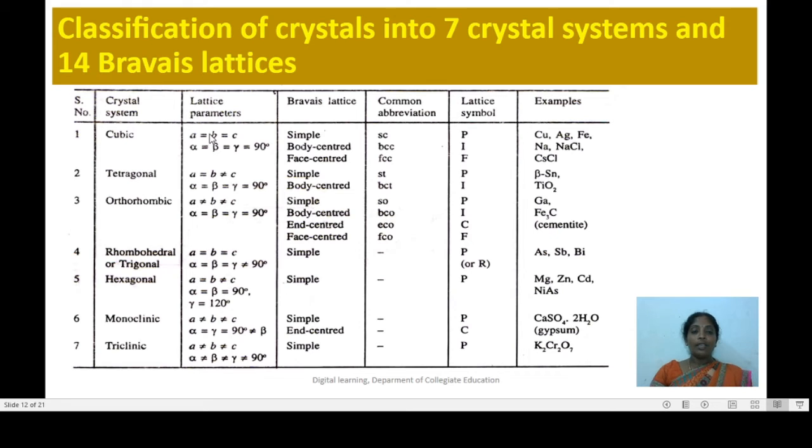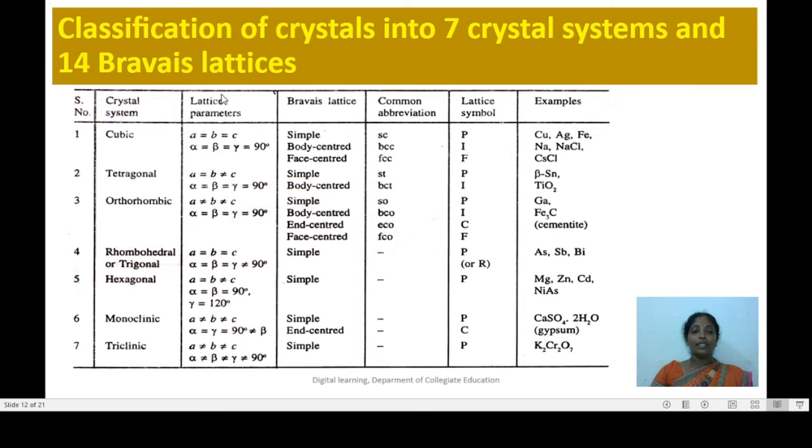Now, based on the lattice parameters, that is unit cell parameters alpha, beta, gamma and a, b, c, the crystals are classified into 7 crystal systems. The 7 crystal systems are cubic, tetragonal, orthorhombic, rhombohedral or trigonal, hexagonal, monoclinic and triclinic.